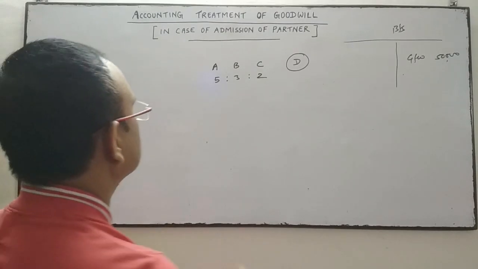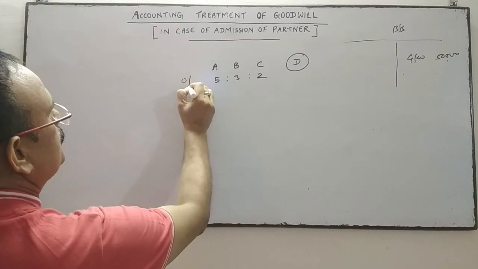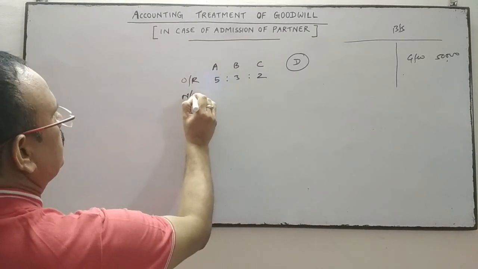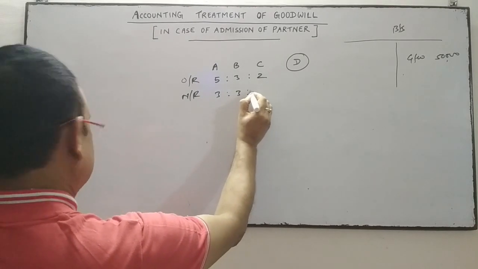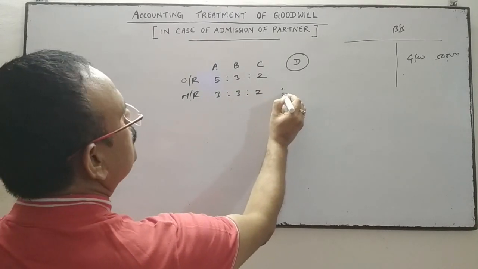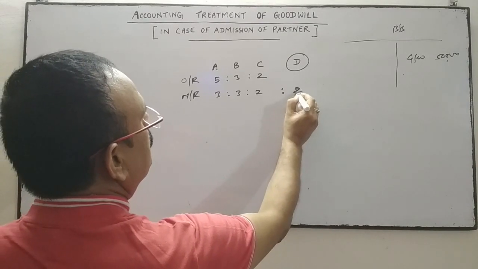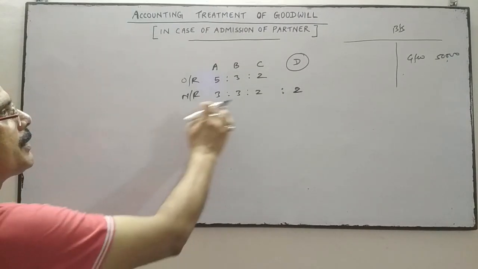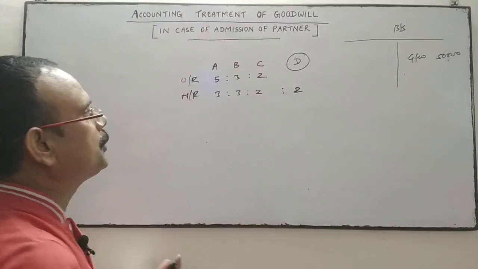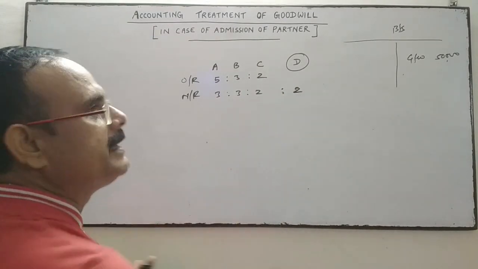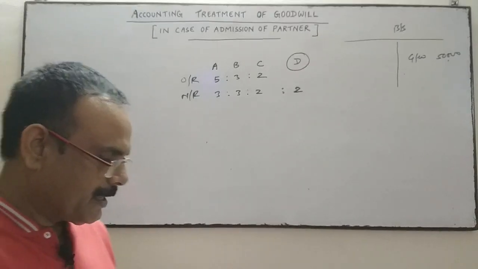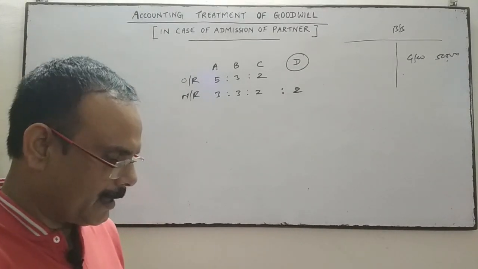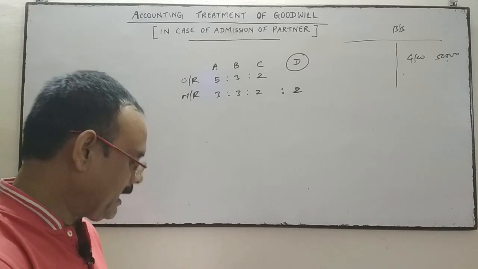2/10th share. Because the new ratio has been given, this is the old ratio, and the new ratio is 3:3:2:2. This is the new ratio, meaning the share in the new firm is 2/10. Give journal entries for the goodwill if the new partner D brings 1,10,000 as capital.